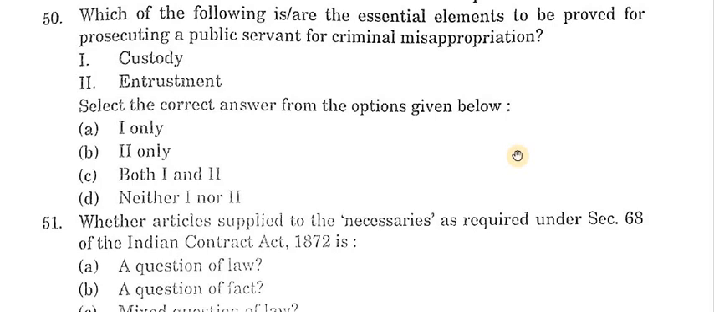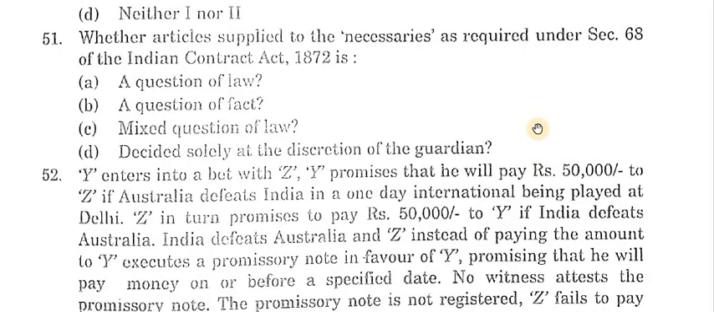Next question is 51. Whether the articles apply to the necessaries and requires under Section 68 of the Indian Contract Act 1872 is? Answer is: these are questions of law. Next question is 52.